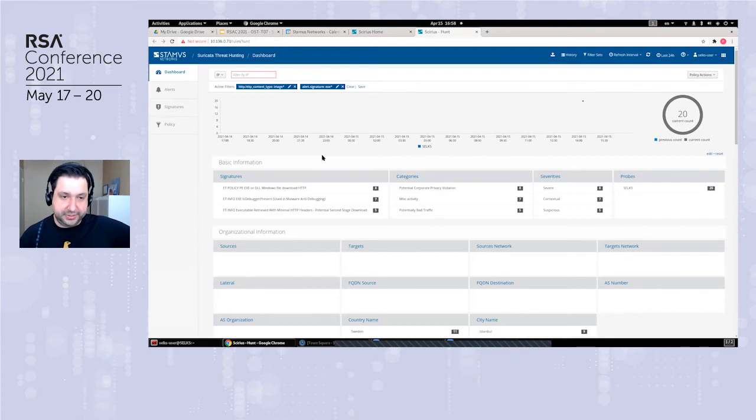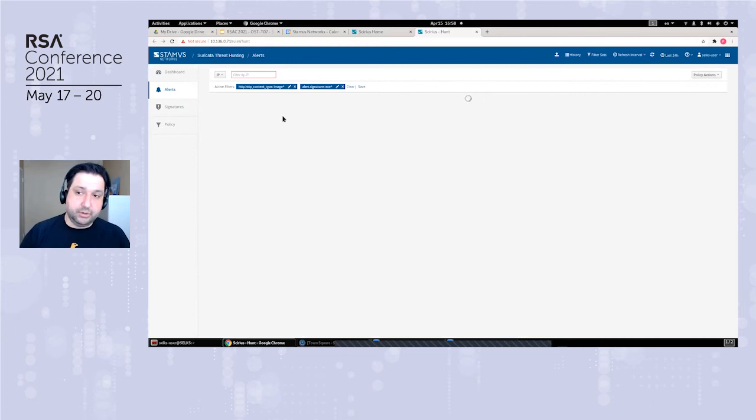So here we have another perspective of that filter set. It is basically self-explanatory, I think. We're looking for HTTP content that advertises itself as an image, but it is actually an executable. The filter here immediately returns 20 results for such events. Again, we don't really care about MD5s, red listed or white listed events. We just say, give us files that are advertising as images, but they're actually executable.